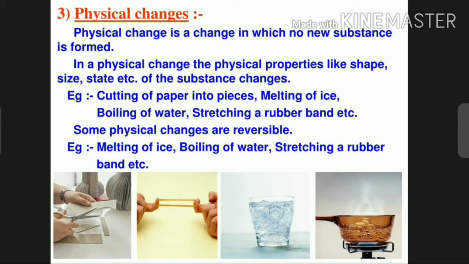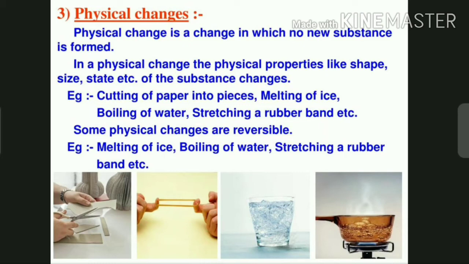So, when we are discussing the physical change, a physical change is a change in which no new substance is formed. In a physical change, the physical properties like shape, size, state, etc. of the substance change. For example, cutting of paper into pieces, melting of ice, boiling of water, stretching of a rubber band, etc. So all these are physical changes. Here no new substance is formed.